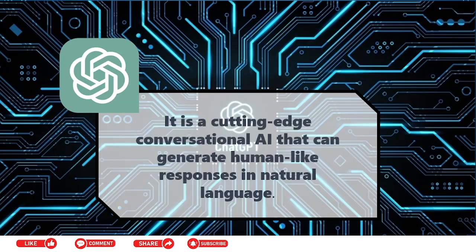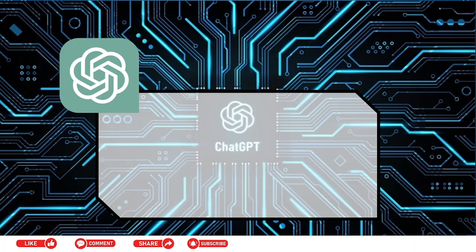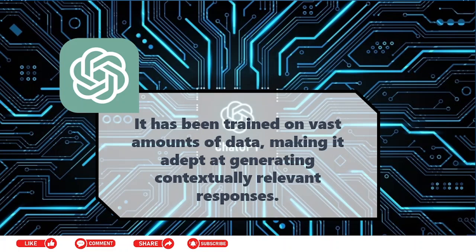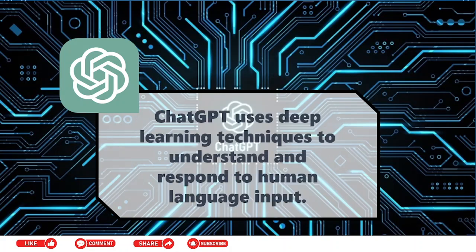It is a cutting-edge conversational AI that can generate human-like responses in natural language. It has been trained on a vast amount of data, making it adept at generating contextually relevant responses. ChatGPT uses deep learning techniques to understand and respond to human inputs.